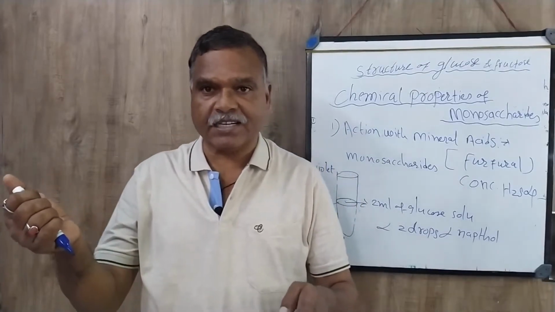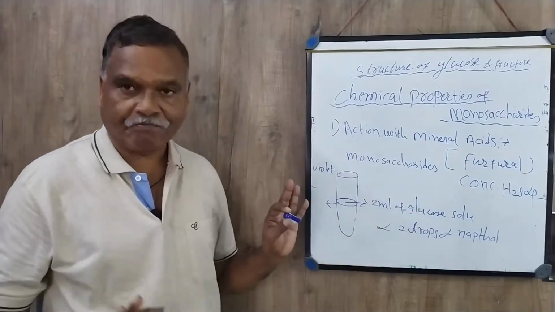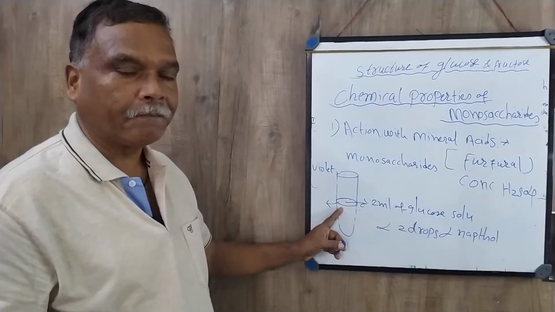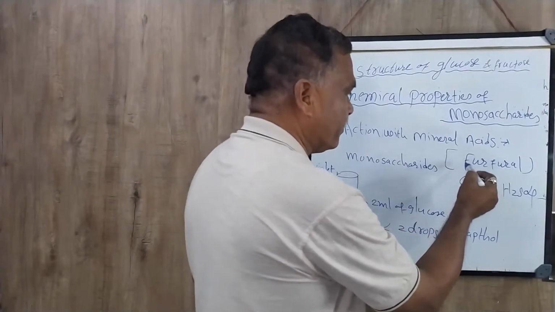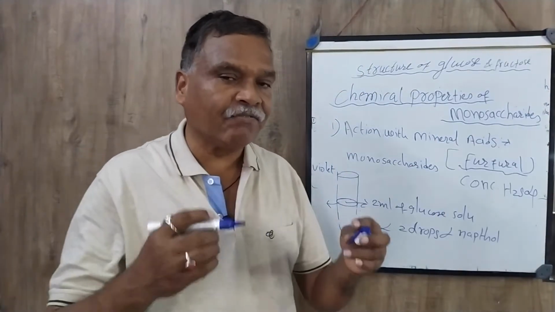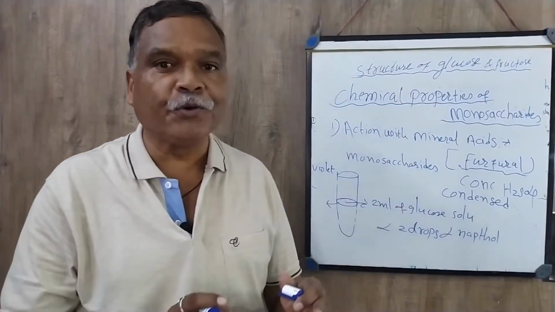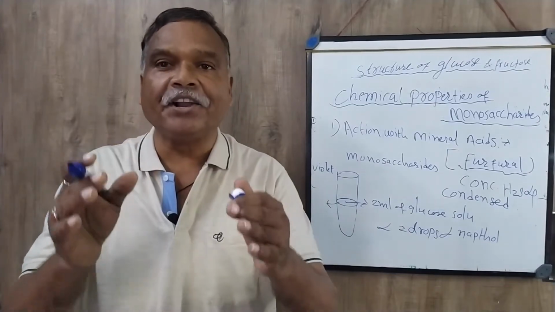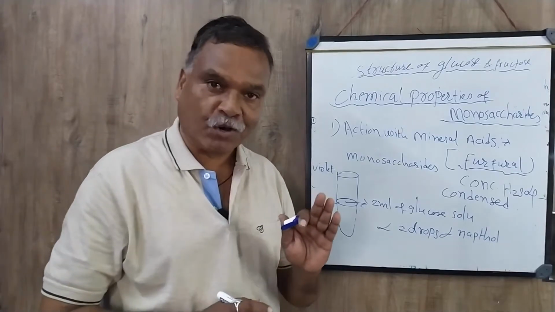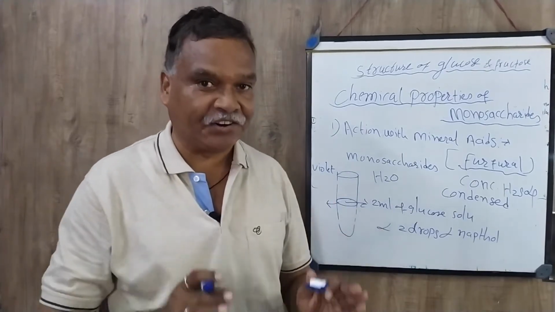If you add the concentrated sulfuric acid rapidly, then you will not get the ring structure here. Is it clear? So you have to add slowly. The ring structure is nothing but furfural, which is formed by the alpha naphthol condensing and the sugar molecule being dehydrated, meaning release of a water molecule from the sugar molecule. Release of water molecule means dehydration.